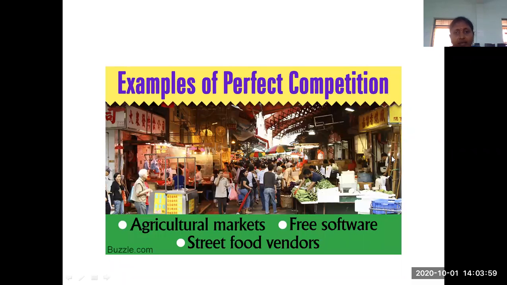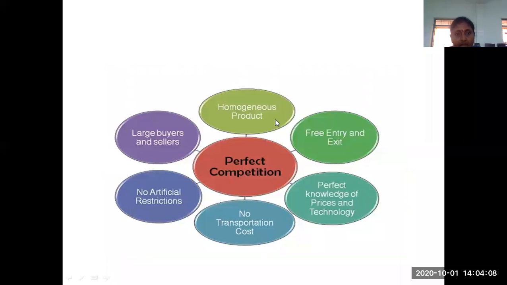We have seen the examples of perfect competition. Generally, it is in agricultural markets and agricultural products that we observe perfect competition. What are the features? Once again, I will revise these features. It should contain large numbers of buyers and sellers, and they should have homogeneous products only. That means all the products the sellers are selling are homogeneous. We can consider a vegetable market.